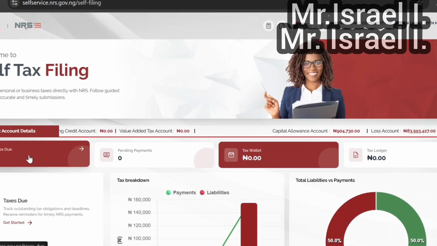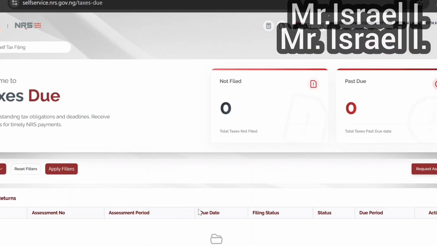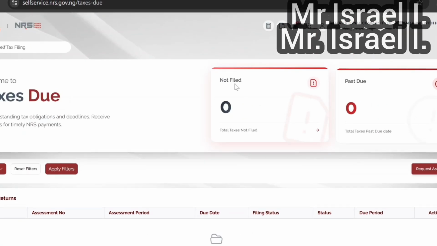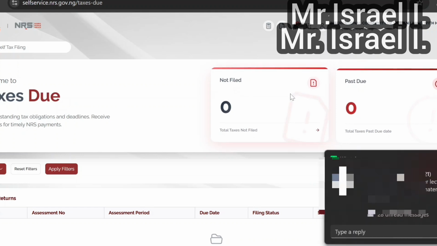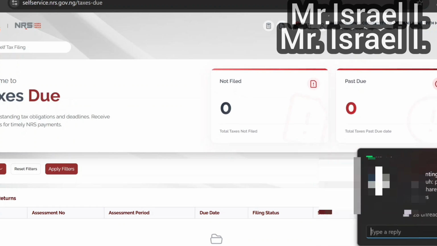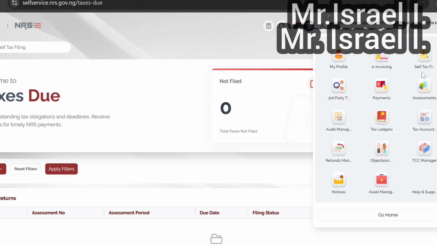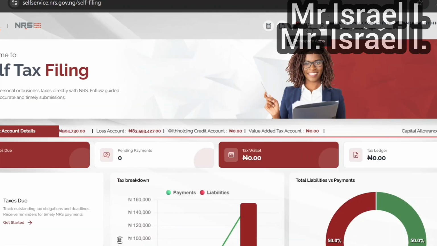Tax due is showing, but each time I open it, I think it's a system error, right? So there is no not filed, past due nil. So it will keep showing a system error.